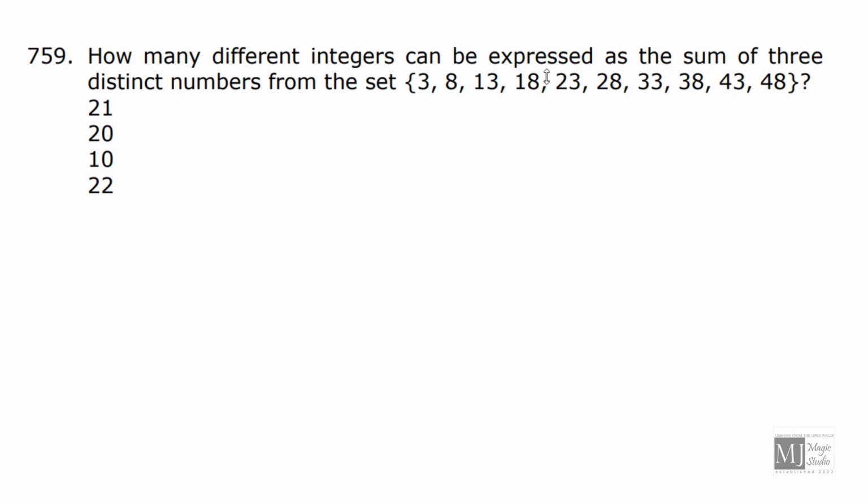How many different integers can be expressed as a sum of 3 distinct numbers from this set? We need to pick any 3 distinct numbers and find the sum. Then how many different sums can we have? Let's start with the sequence, and as I can see, these numbers are in AP, with common difference 5, isn't it? So the smallest number which can be formed by adding 3 numbers would be 3 plus 8 plus 13, isn't it? That is 24.